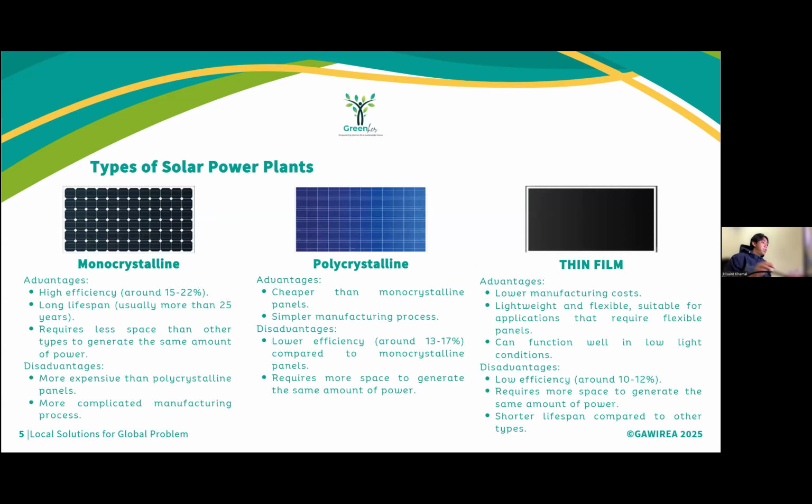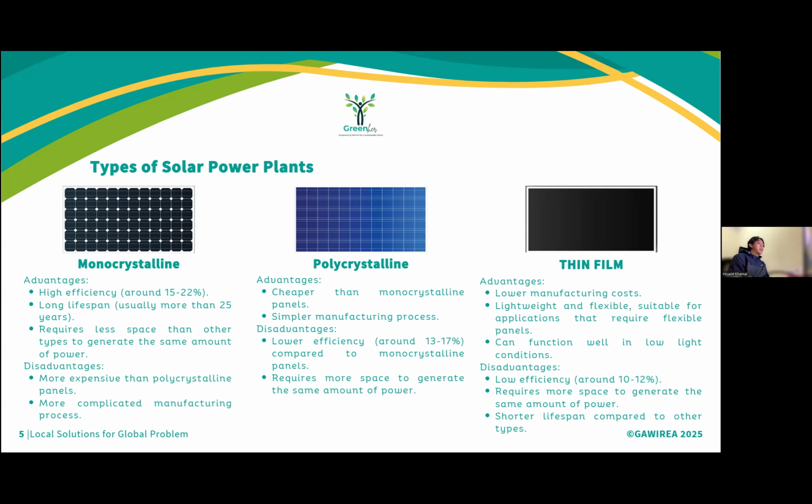Okay, next slide. Types of solar power plants. First, monocrystalline. Advantage: high efficiency, around 15 to 22%. Long lifespan, usually more than 25 years, and requires less space than other types to generate the same amount. Disadvantage: more expensive than polycrystalline panels.